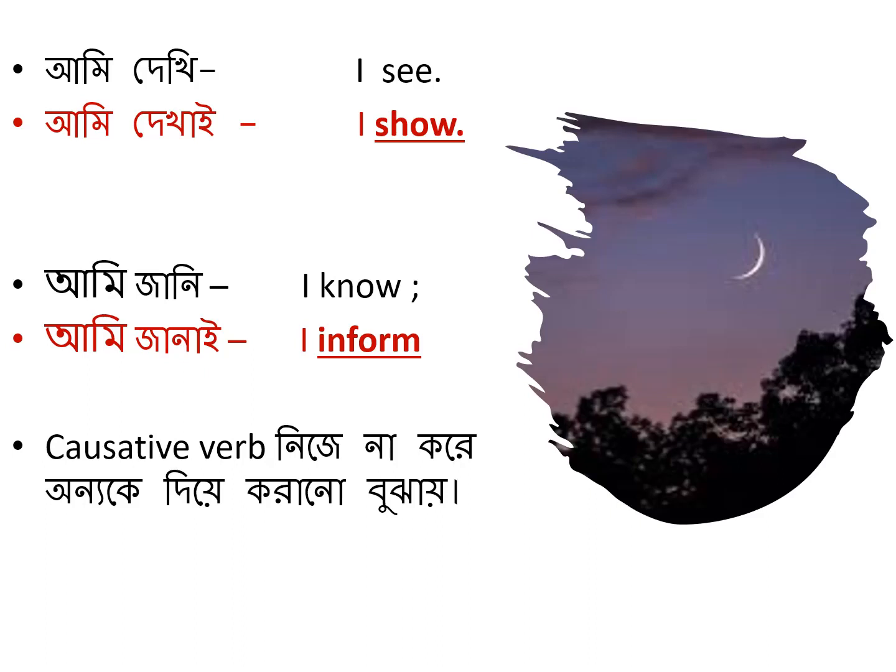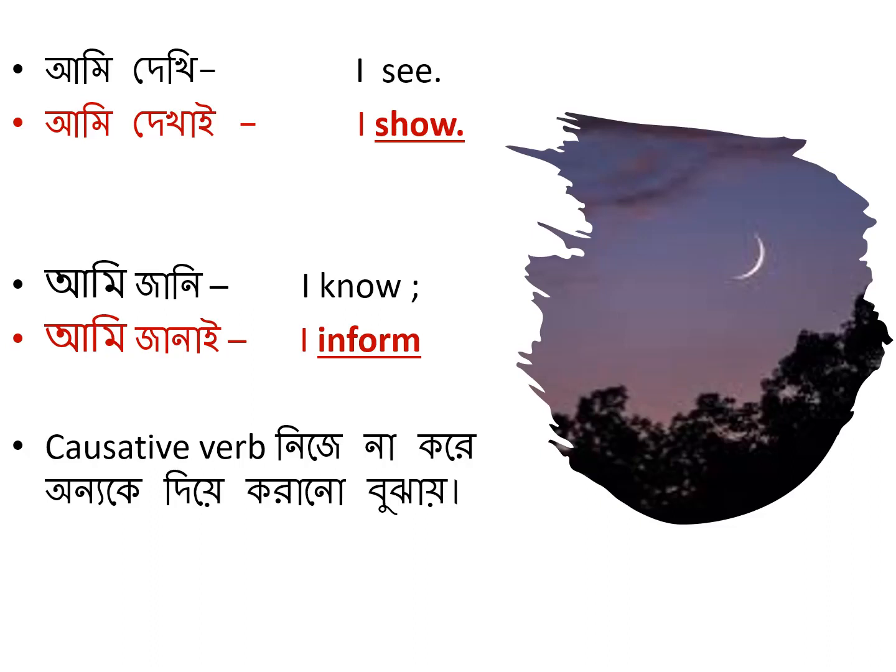So the action is being done by me, and I am also experiencing something after watching something. That is why I see. But if I help someone to see, for example, I am helping you to see the moon, here you will see the moon. So in that situation, in a short sentence, we can use causative verbs.